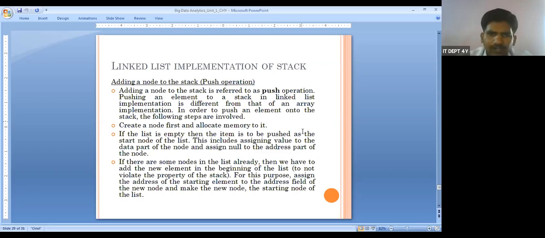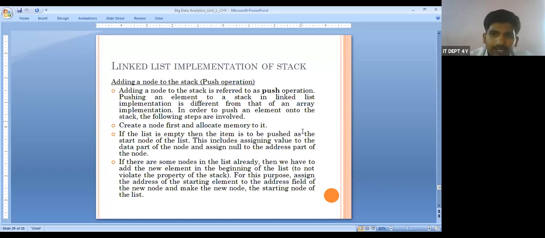Pushing an element to a stack in a linked list implementation is different from an array implementation. In order to push an element into the stack, the following steps are involved. First, we need to create a data item and allocate memory to it. In an array, we do not create memory; the memory is a continuous memory allocation.